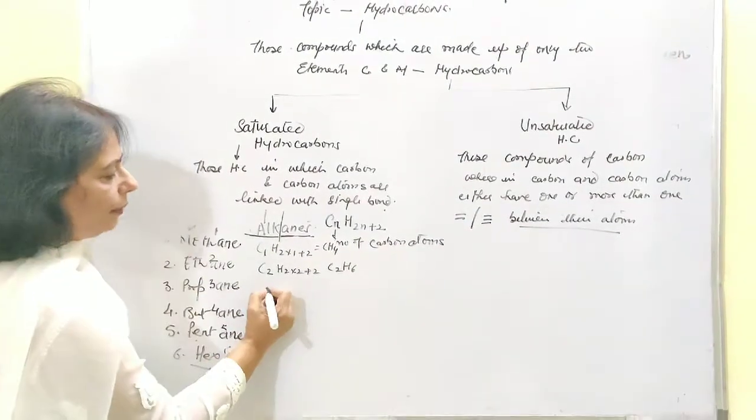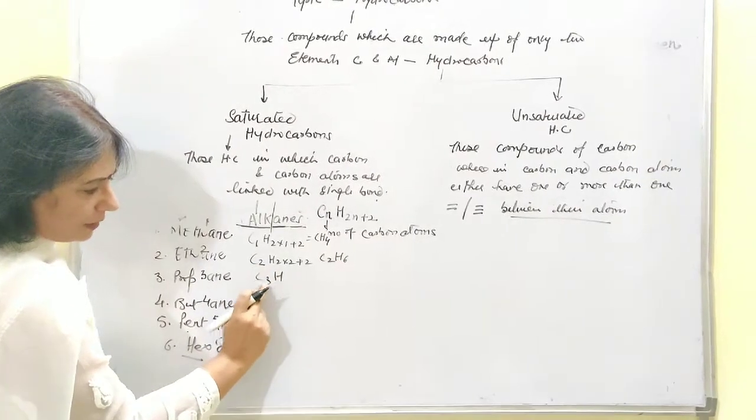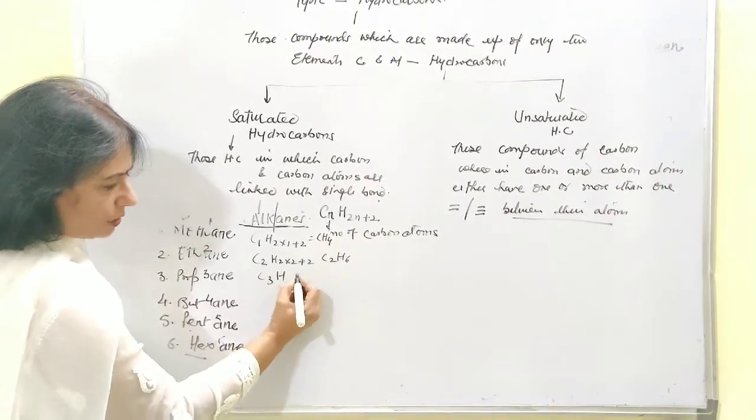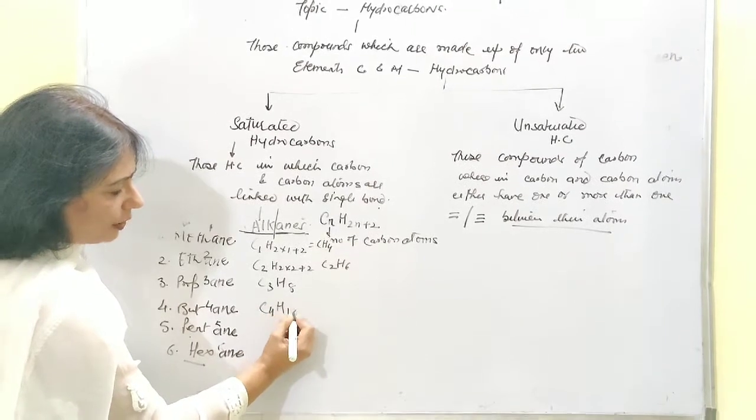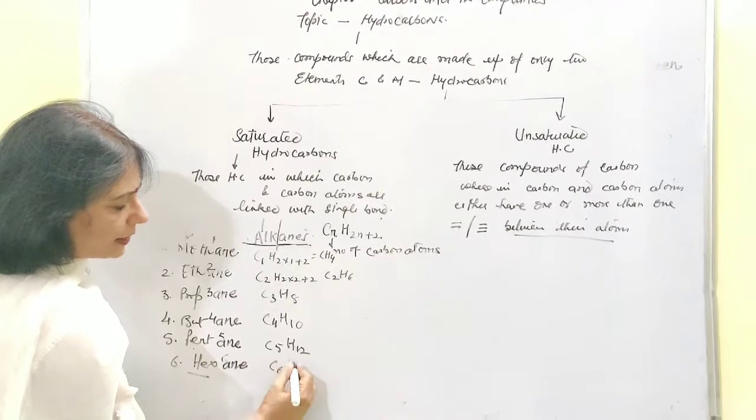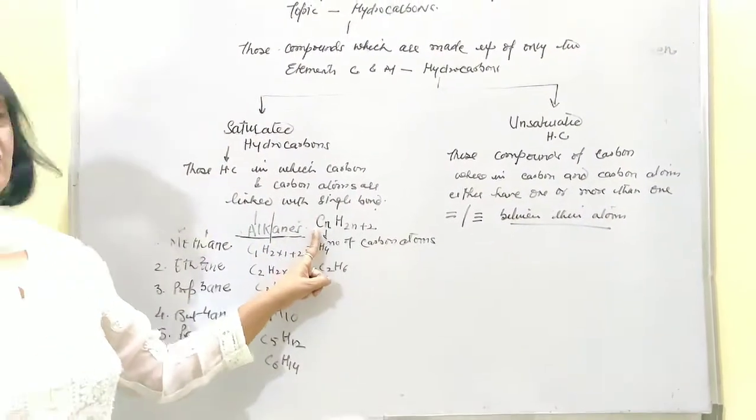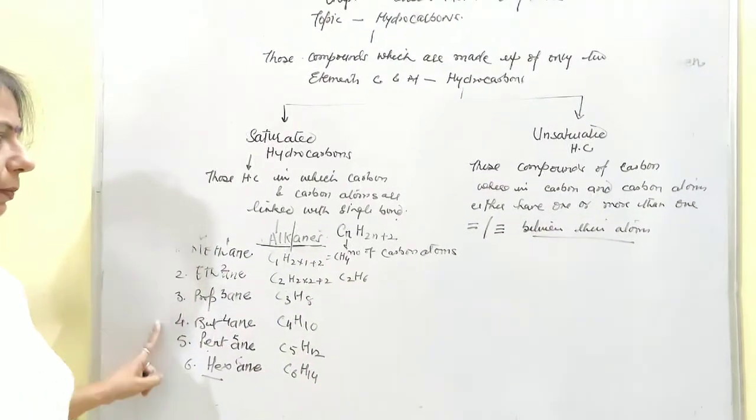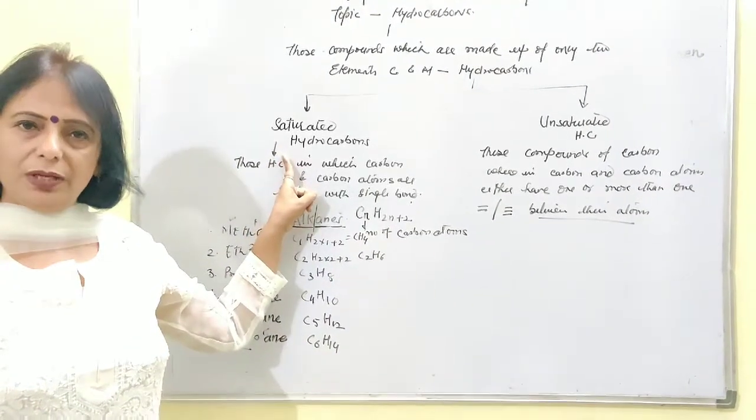So propane will be C3H8. Hydrogen atoms are always 2 more than double the carbon atoms. So it is 3 times 2 is 6, plus 2, 8. Then you will get C4H10. Then you will get C5H12. In a similar way, C6H14. So what are we deriving finally out of this general formula? These are the molecular formulae of these compounds which fall into the alkane series, and these are the saturated hydrocarbons.